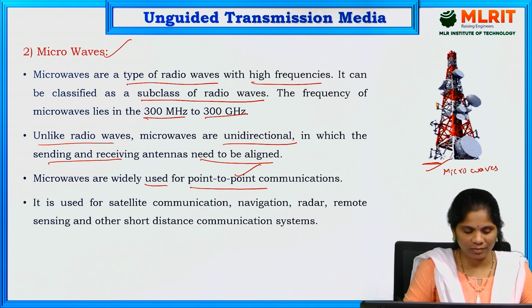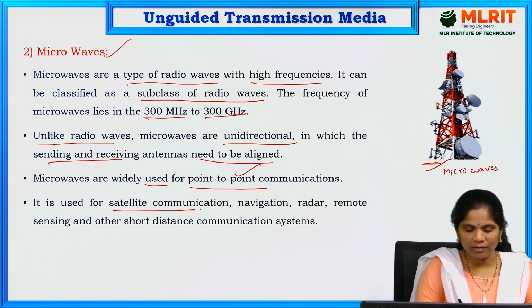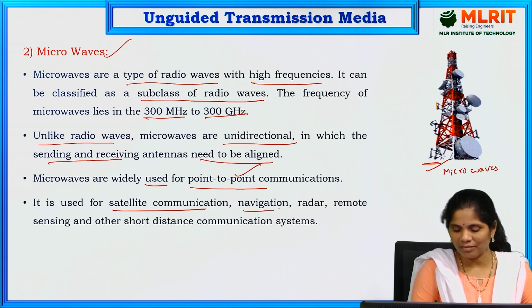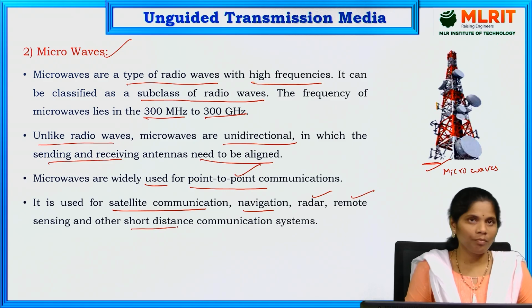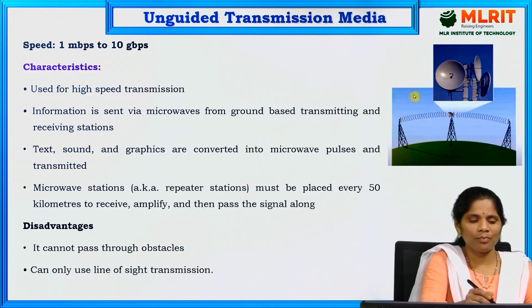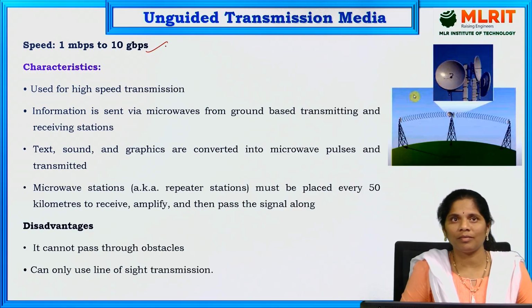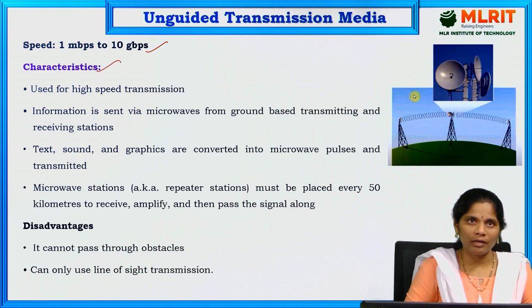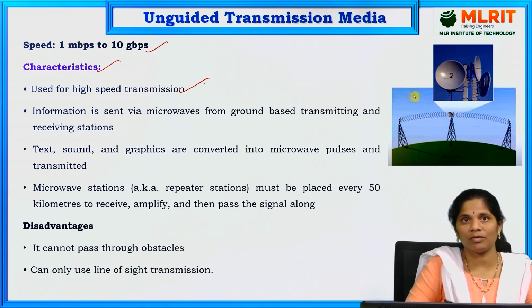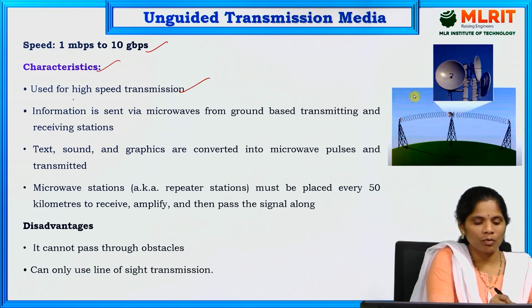We are going to use these, and it is mainly used for satellite communication, navigation, radar, remote sensing and other short distances. The speed of these microwaves is 1 Mbps to 10 Gbps. The main characteristic is that it is used for high-speed transmission. For high-speed transmission, we are going to use the microwaves.